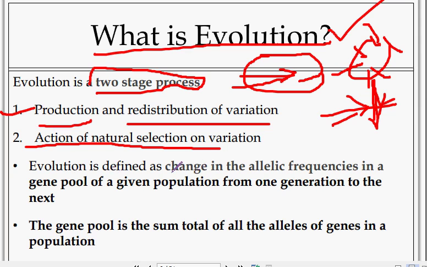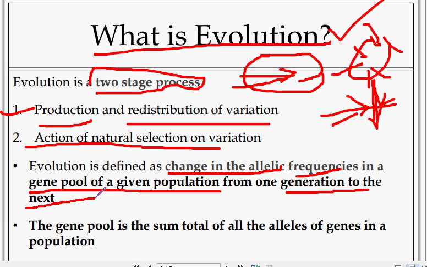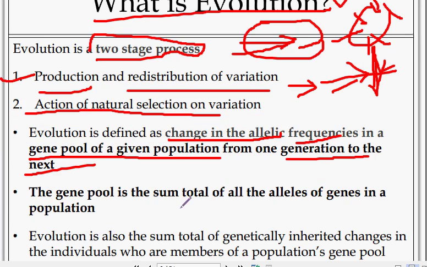Evolution is defined as a change in allelic frequency, the same as mutation in genes. So it is a change in the allelic frequency in the gene pool of a given population from one generation to the next generation. The gene pool is the sum of all the alleles of genes in a population.